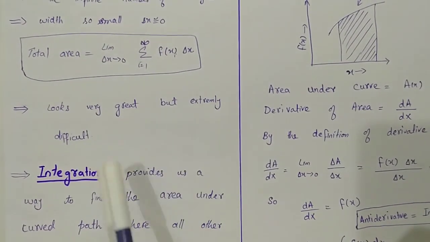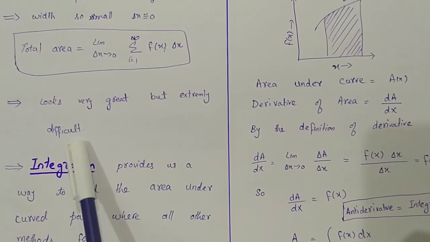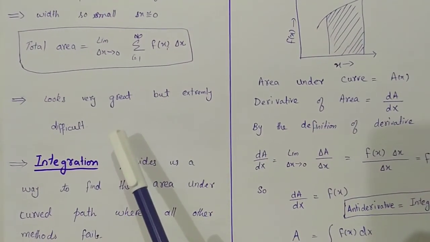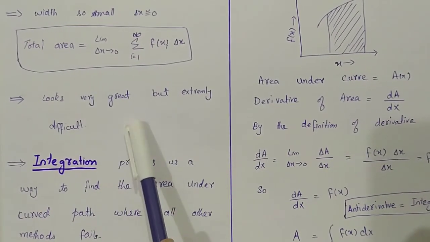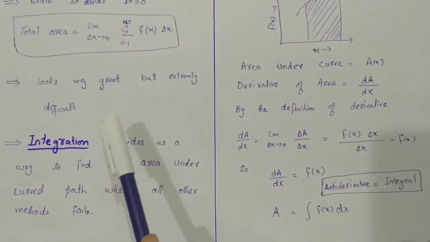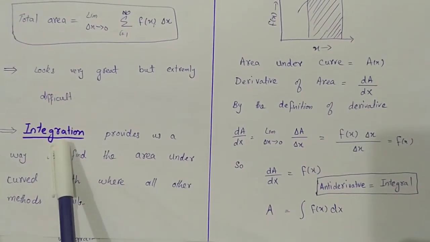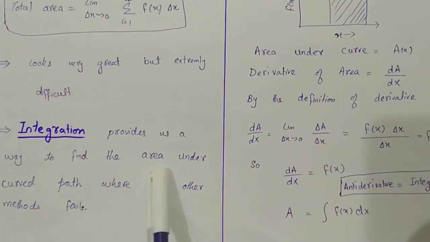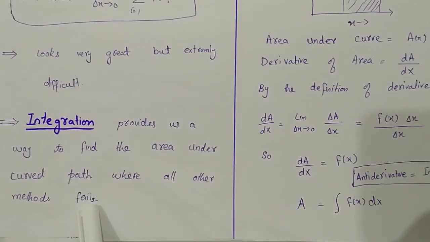This looks very great because we have the solution of this problem, but this is extremely difficult, because if you are asked to make an infinite number of rectangles manually and then calculate the area of one rectangle, then add the second, and then get the final result, it is very difficult. I hope no one wants to do this. So integration is the solution of this problem. Integration provides us the way to find the area under the curve where all other methods fail.